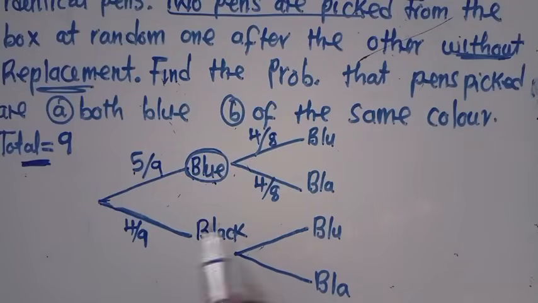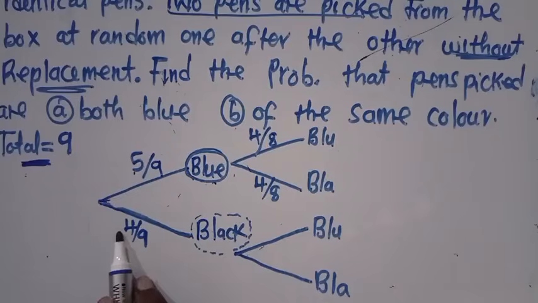On this branch here, what am I given? I want to assume that the second pen that was picked was black. So only this black will be tampered with, the black that is here. How many am I given? 4. You get 1, I remain with 3. The total number is 8, because even the total number has been tampered with.